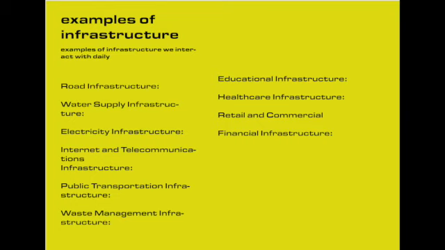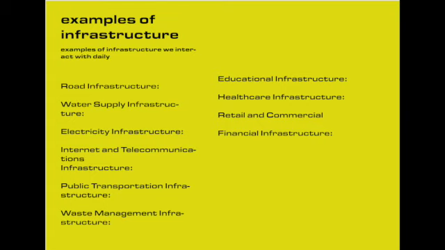Examples of infrastructure we interact with daily: road infrastructure. We rely on roads and highways for commuting, traveling, and transportation of goods. This includes streets, intersections, traffic signals, and bridges. Water supply infrastructure. We use water supply infrastructure every day for drinking, cooking, cleaning, and other household activities. It includes water treatment plants, reservoirs, pipelines, and water distribution networks.